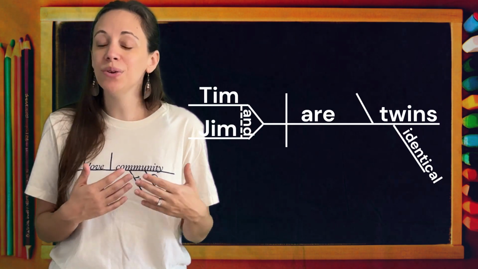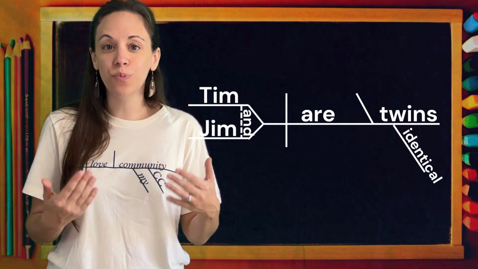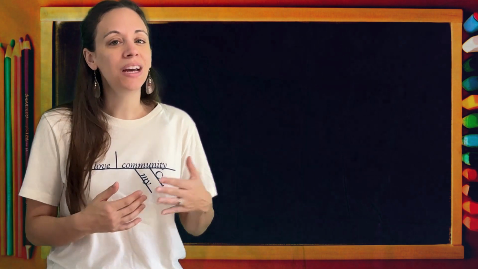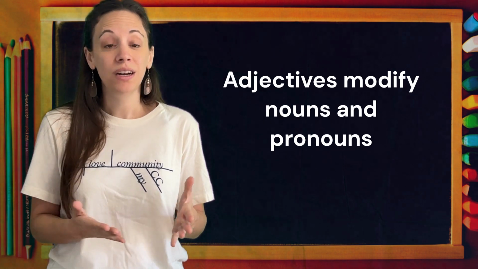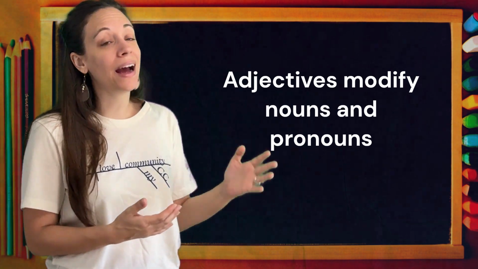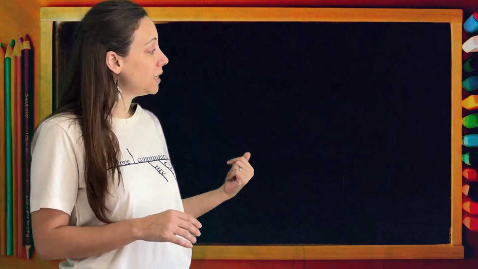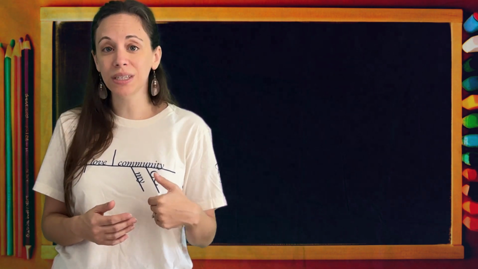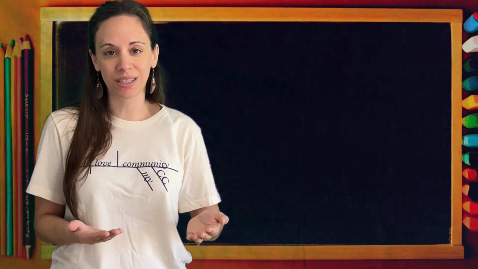Now let's go and do SVLPA. In this case, instead of predicate nominative, we're going to have predicate adjective. So let's remember, what is an adjective? Adjectives modify nouns and pronouns. So once again, in this case, our predicate adjective is not going to receive any action from our verb. It's always going to be a linking verb, and it's going to describe our subject. Instead of renaming our subject, it's going to describe our subject.